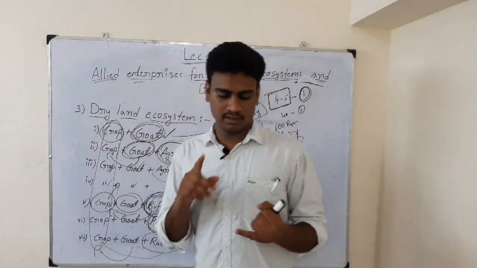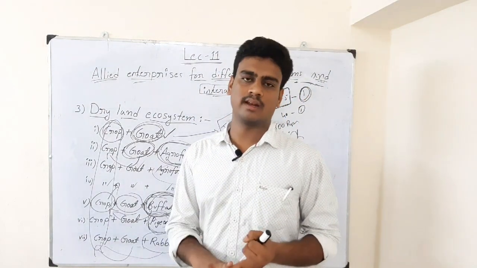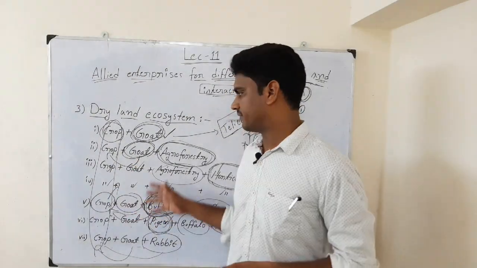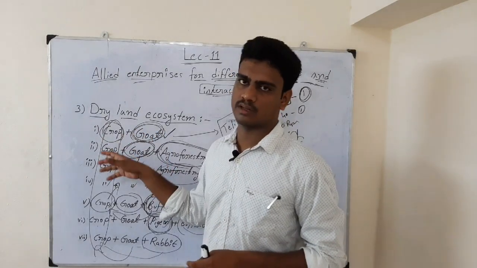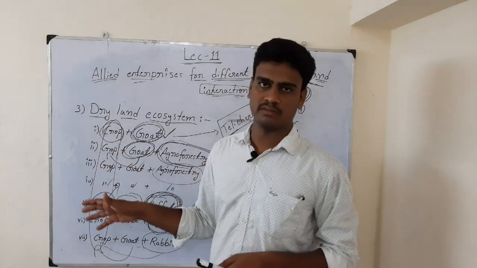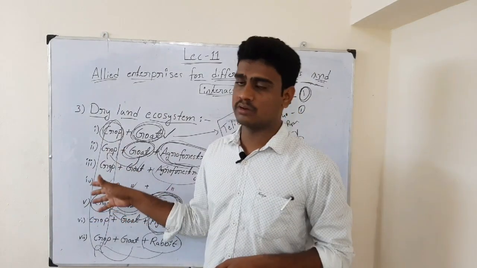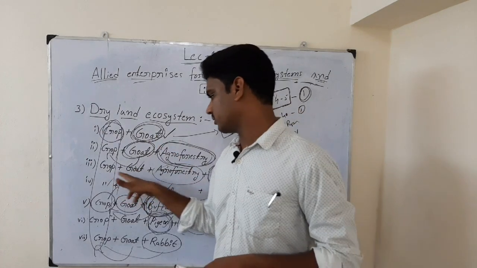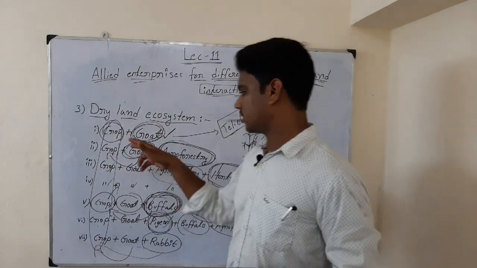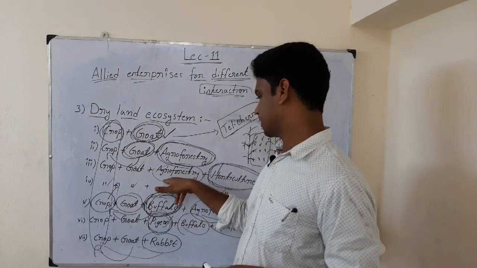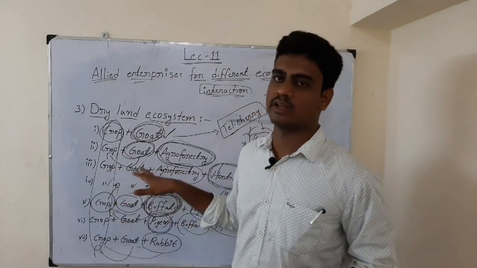So we have discussed the wetland ecosystem, garden land ecosystem, and dry land ecosystem. Though I have mentioned different components, how they are interacting with one another and how they are competing with one another, and which one has to be given much importance. Which one to give importance to means, first we have to give importance to the crop, followed by the next. So whatever components we are writing here, first you give importance to the first component, followed by the second component, followed by the third, followed by the fourth. Likewise we have to give importance.